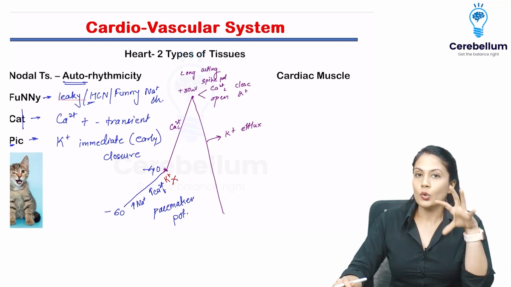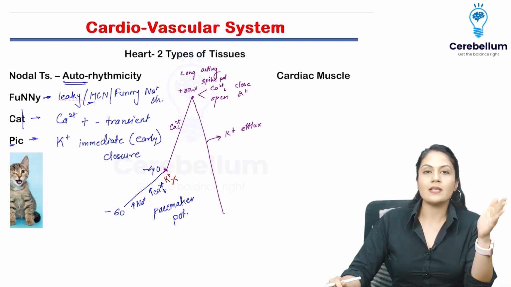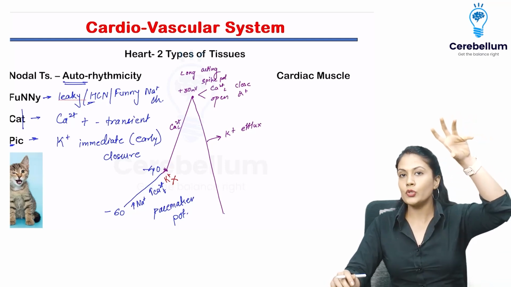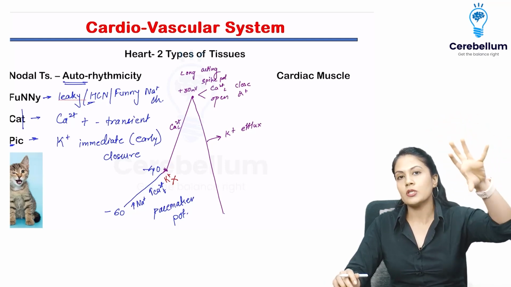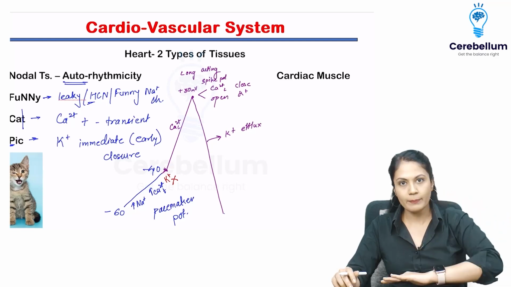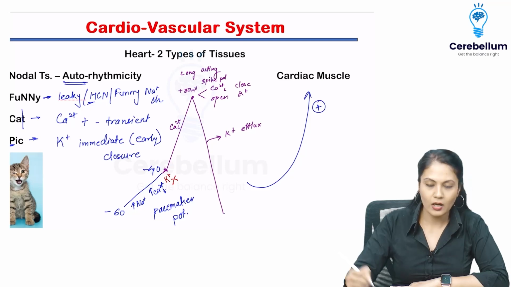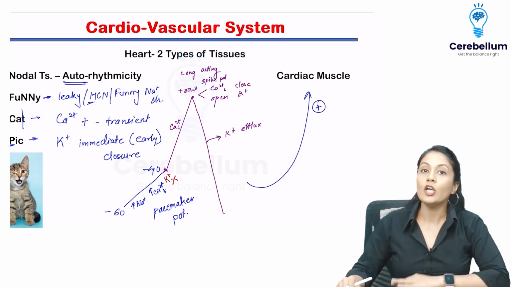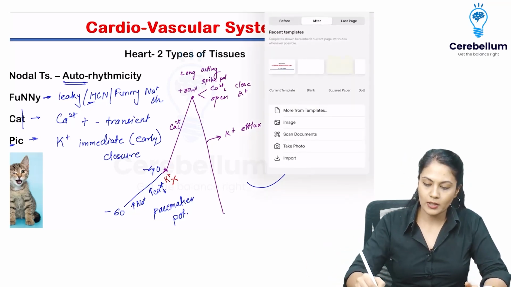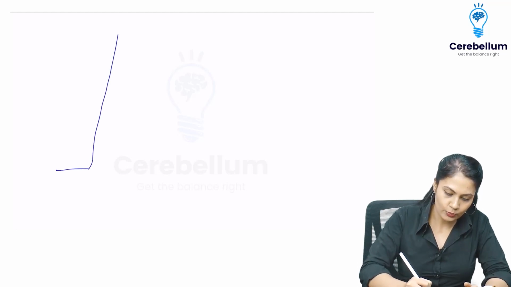As soon as the nodal tissue produces the action potential, what will happen? This action potential is mainly produced in the pacemaker cell. Normally in a healthy person, it is the SA node, and it will be forwarded to the AV node, bundle of His, bundle branches and Purkinje fibers. Finally, the Purkinje fibers are going to stimulate the cardiac muscle cell and a new action potential will be formed in the cardiac muscle cell. Let's see what the cardiac muscle cell action potential is.